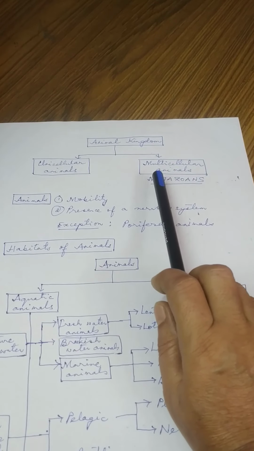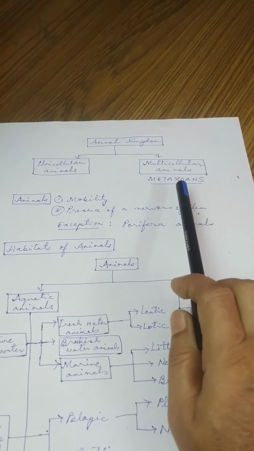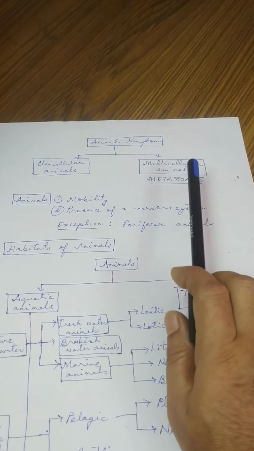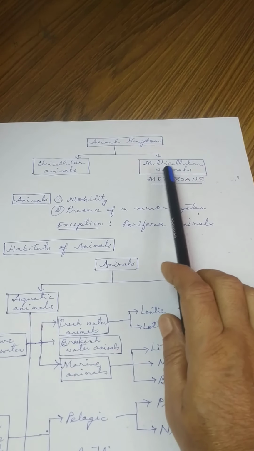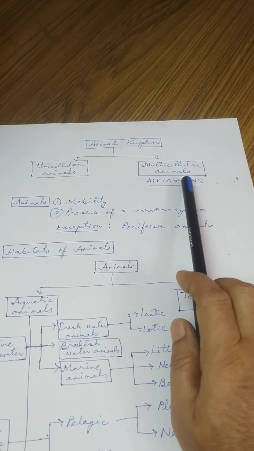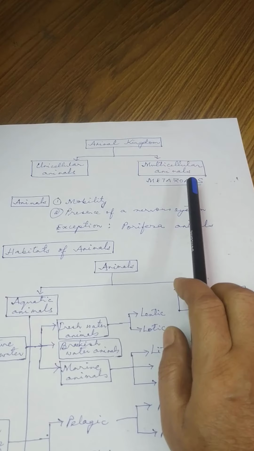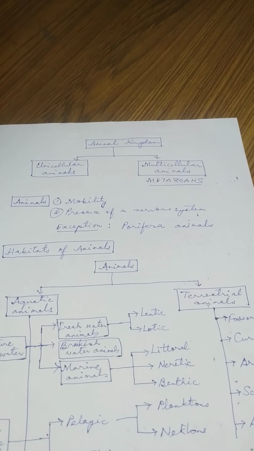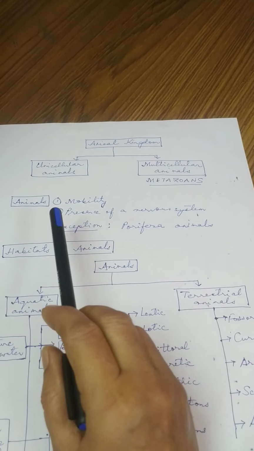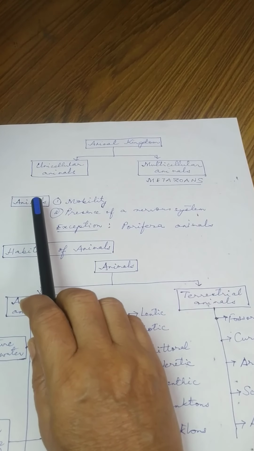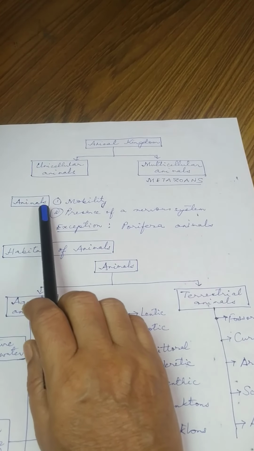And the multicellular animals are known as what? Metazoans. So remember, the multicellular animals are known as the metazoans. Okay? Now, what are the two important characteristics of animals?